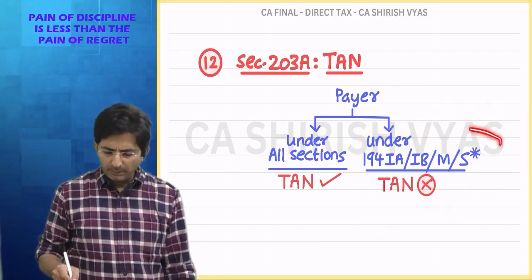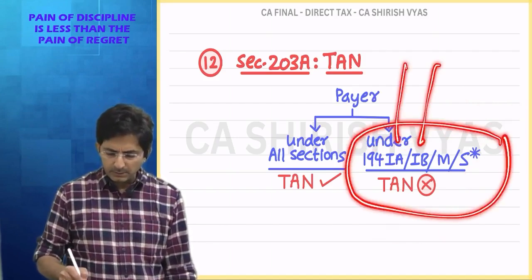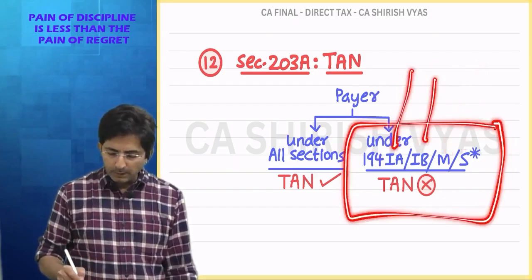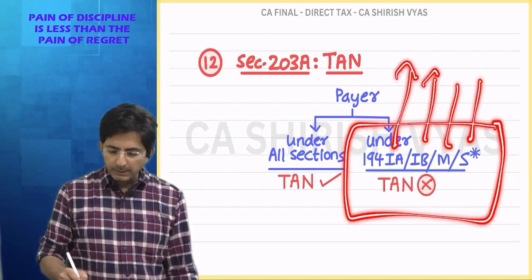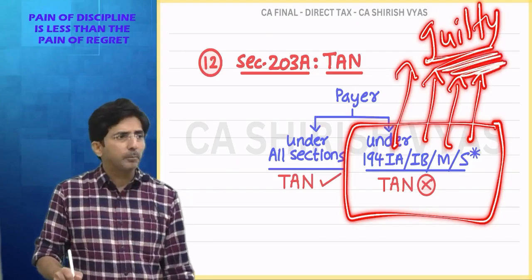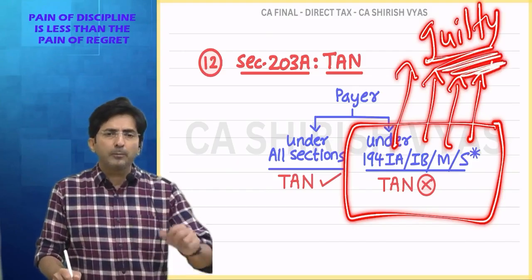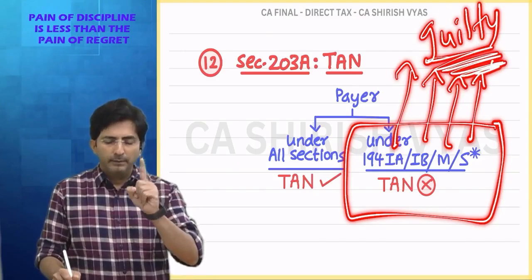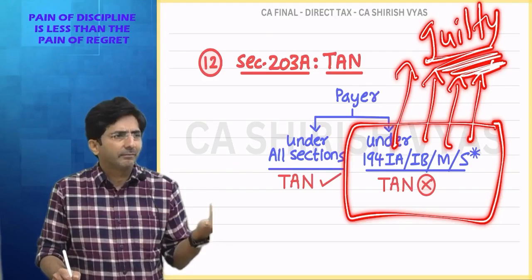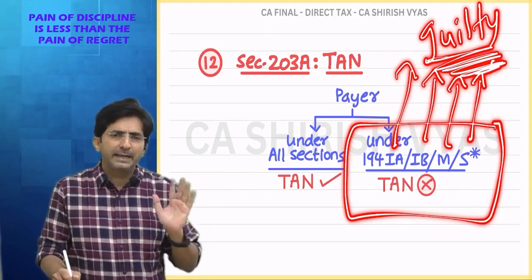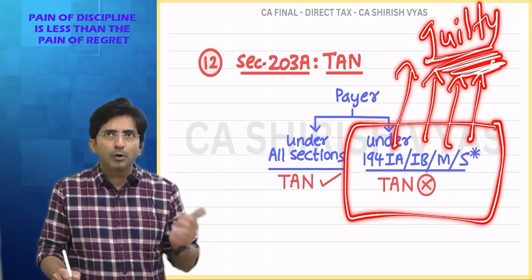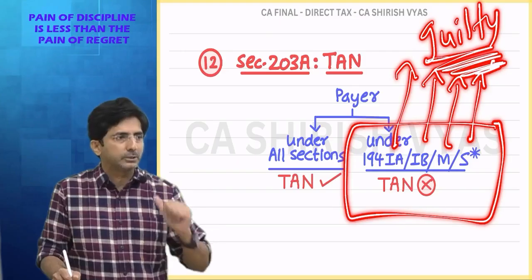Tell me, what are the special reliefs under these 4 sections? Tell me why these 4 sections always come in a group. Because under these 4 sections, the government is feeling guilty about keeping TDS compliance. So what relief has the government given? Relief number 1: whenever you deduct TDS under IA, IB, M and S, no need to have TAN. Without TAN, the government will identify you. So one work is reduced. And when you deposit TDS, don't worry about the 7th. It's always the 30th of the next month.